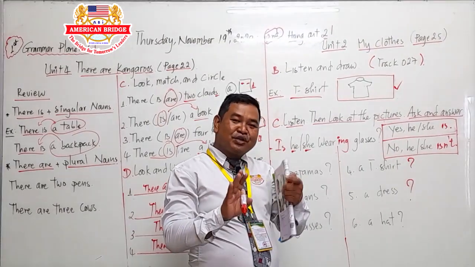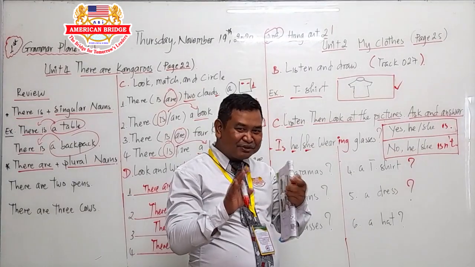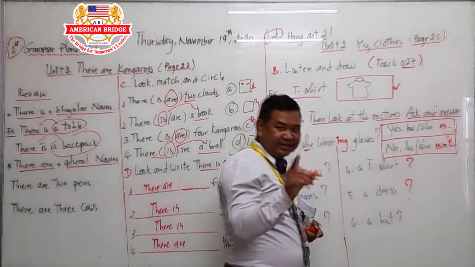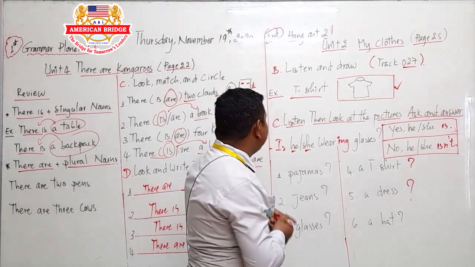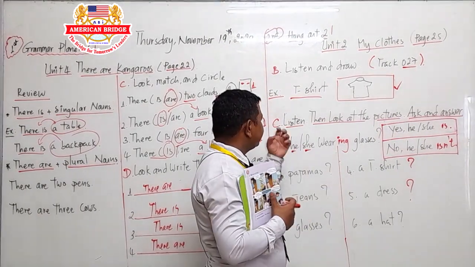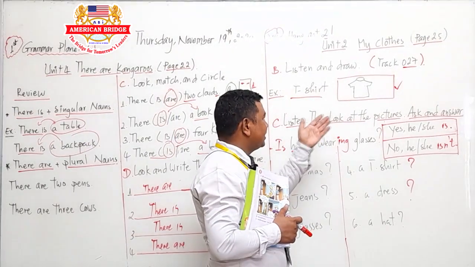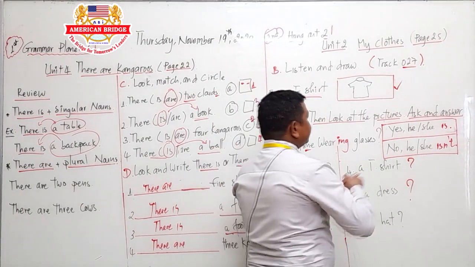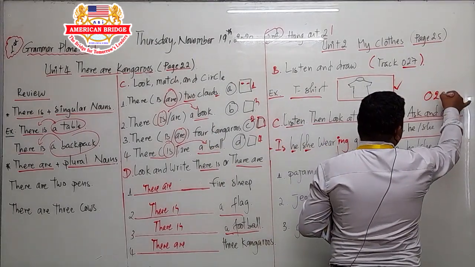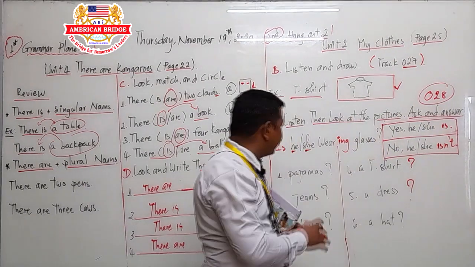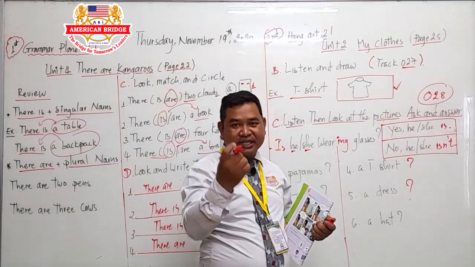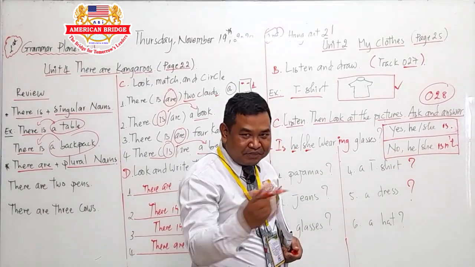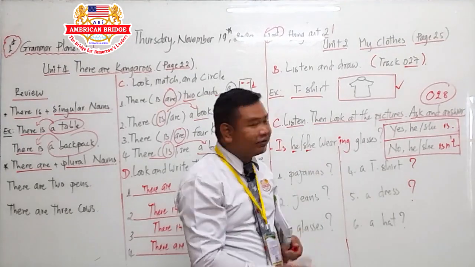If you want to circle correctly on those words, you have to listen carefully, track 0 to 7. I will play the listening for you. And here also, you have to listen and look at the picture and the other question. This one, you also listen, track 1 to 8. And then you have to listen and practice doing the conversation with your partner. It makes you develop your speaking and your vocabulary in this way.